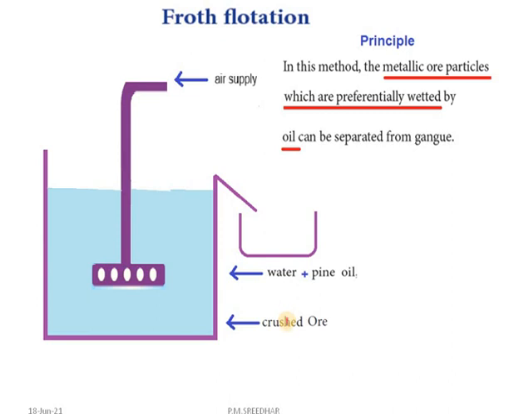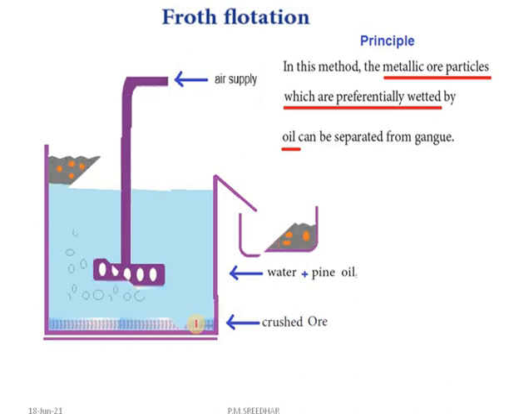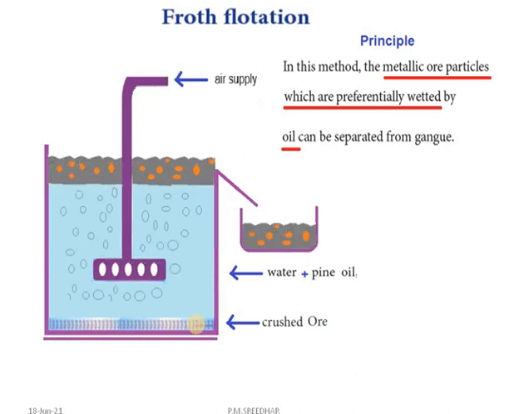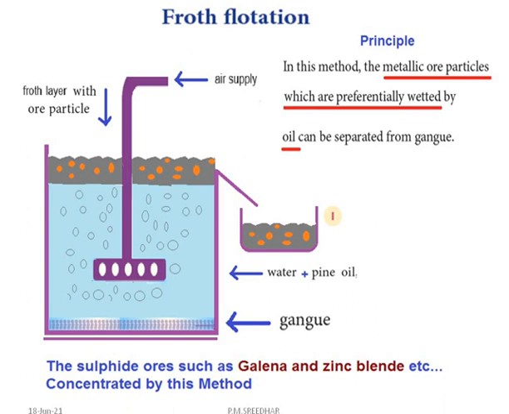The sulfide ore wetted with oil goes to form froth, goes to froth layer, whereas the gangue wetted by water settles in the bottom of the tank. The froth containing ore is skimmed off and collected in another vessel and dried to recover the concentrated ore, for separation of sulfides from gangue particles. The sulfide ores such as galena and zinc blende etc. can be concentrated by this method.